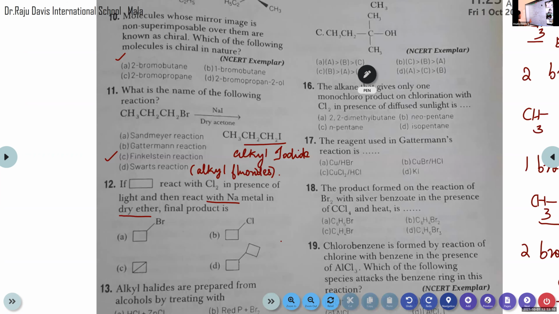So you can tell me among these 4 products, which one is the correct answer? Option D. Okay. So this hydrocarbon will react with chlorine in the presence of light, and a chlorine substituted hydrocarbon will be produced. Chlorine substituted hydrocarbon means that is an alkyl halide, isn't it?